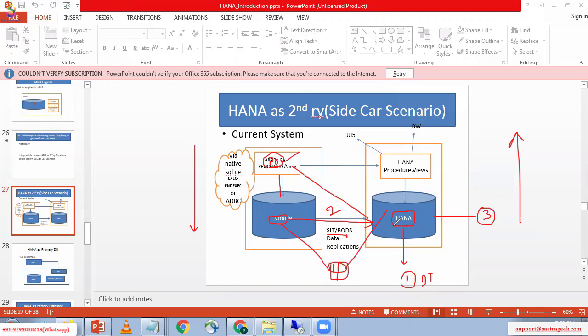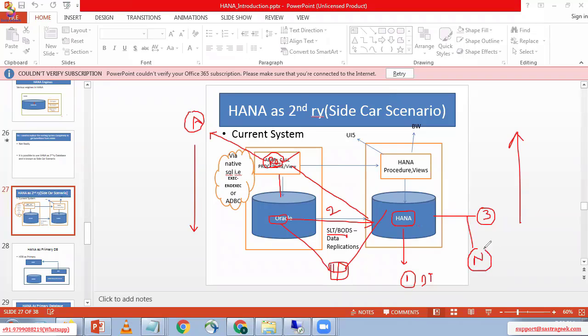look inside the purchasing order report at which database calculations you performed using the ABAP code. All those database calculations you need to apply inside the HANA database using native SQL queries.